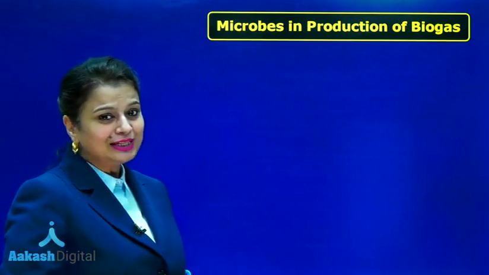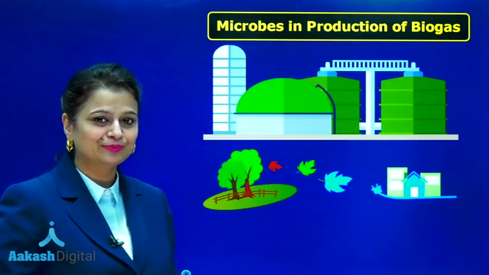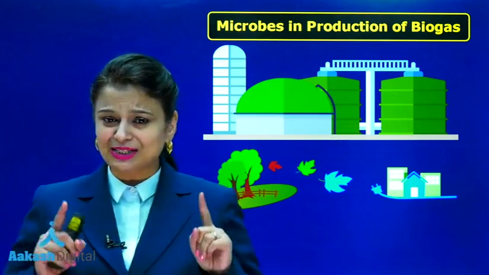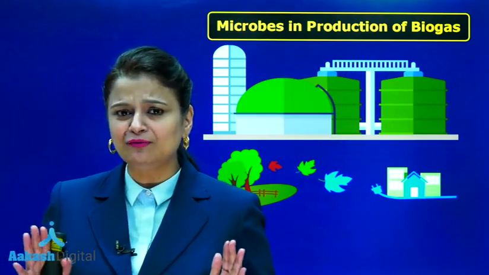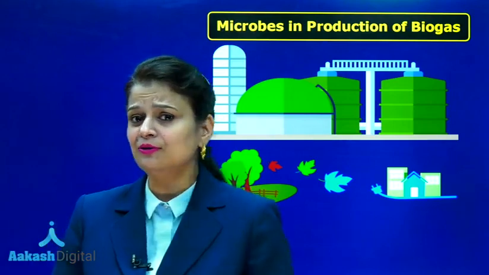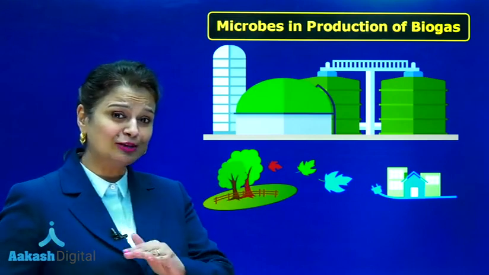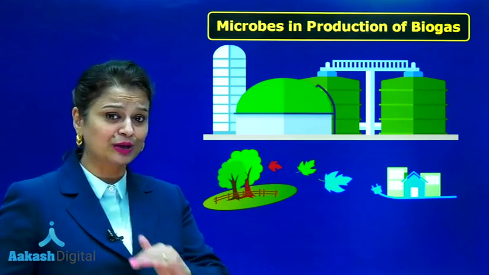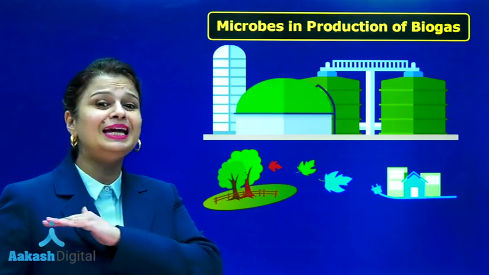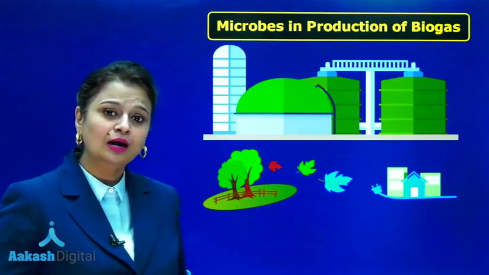Now, we are going to study use of microbes in production of biogas. In the case of sewage treatment plant, mainly we have used aerobic heterotrophic organisms for the process of decomposition. But you have to be very much clear about this, that microbes which are used for biogas production are basically anaerobic in nature. Yes, anaerobes are used here.